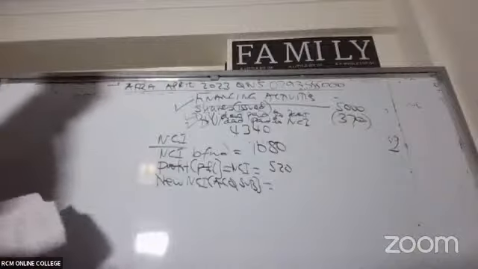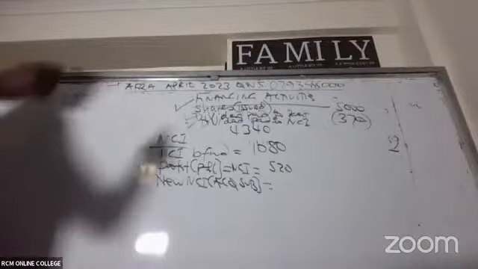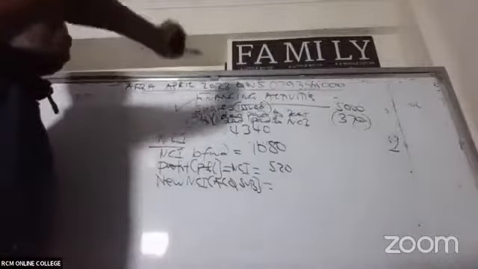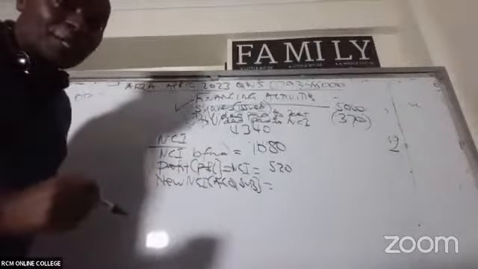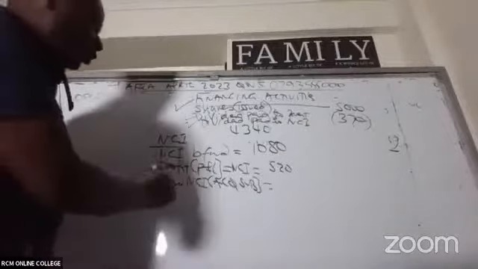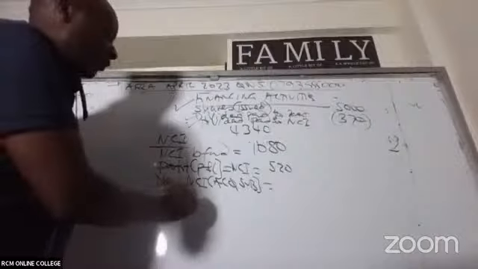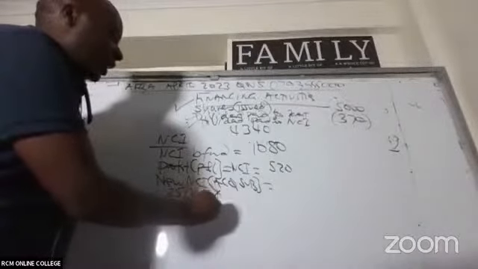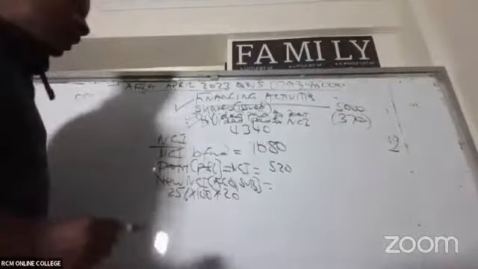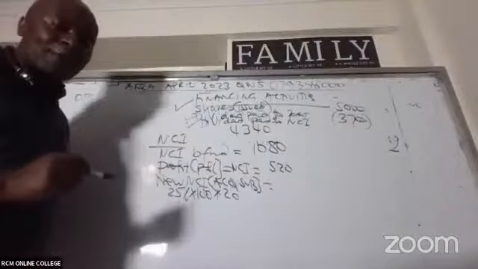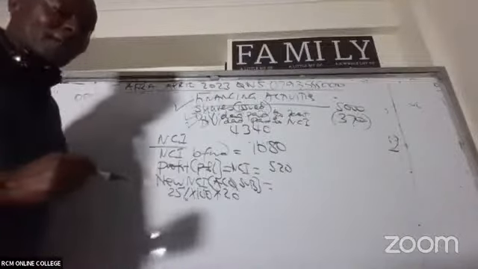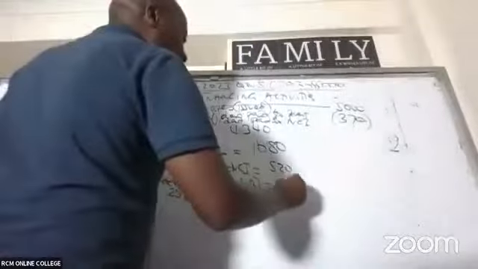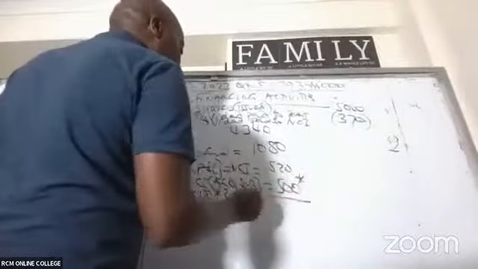You have to be very careful here. The parent of all the subsidiaries is one, but NCI will keep on changing. So remember this new NCI, was it 25% if I remember? 25% over 100 times something. Something like that. We have this working somewhere. Lizzie Muteto is saying 50. Is it 50 or 500? 500, I think. So please put a star here because that is very important for you.